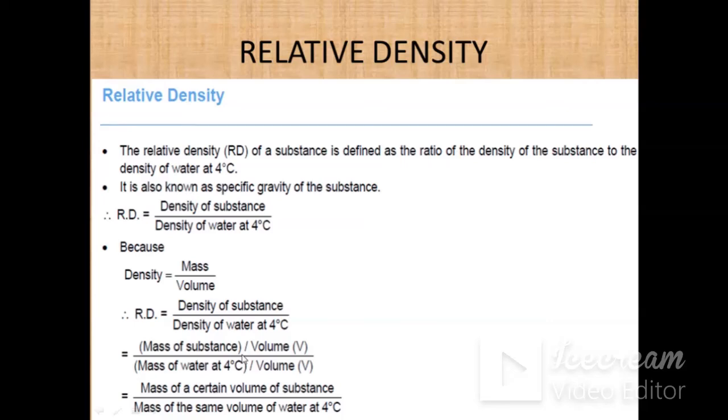Then next comes the relative density concept. What is the meaning of relative density? It is the ratio of the density of the substance to the density of water at 4 degrees centigrade. We always take the reference density as the density of water, because the density of water at 4 degrees centigrade is 1 gram per centimeter cube or 1000 kg per meter cube. So this will be the relative density: density of the substance upon density of water at 4 degrees centigrade.